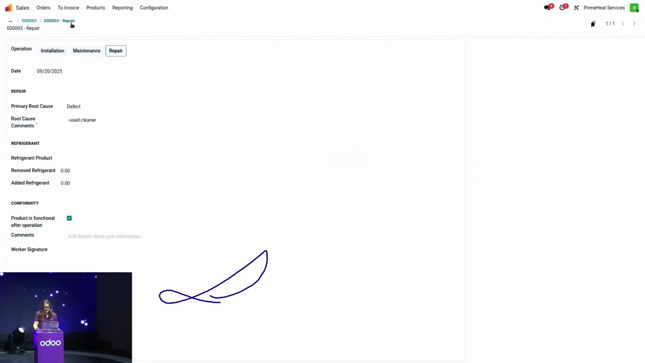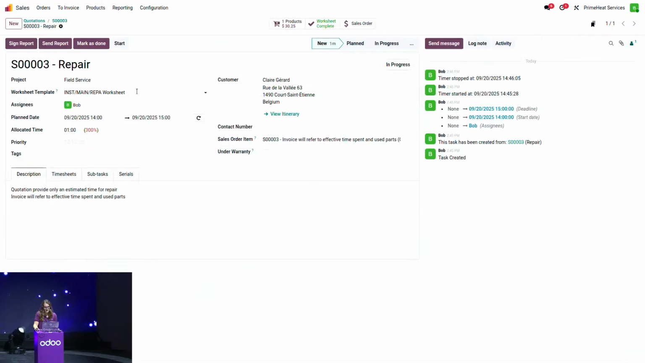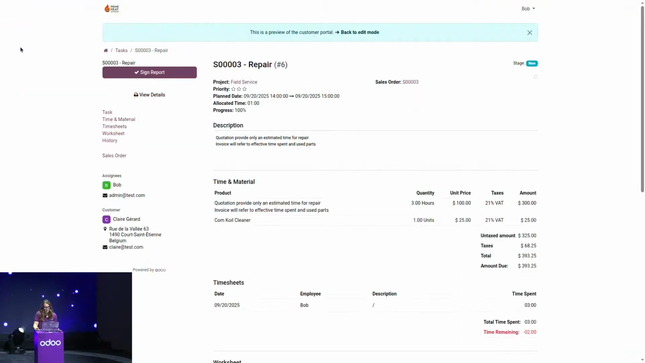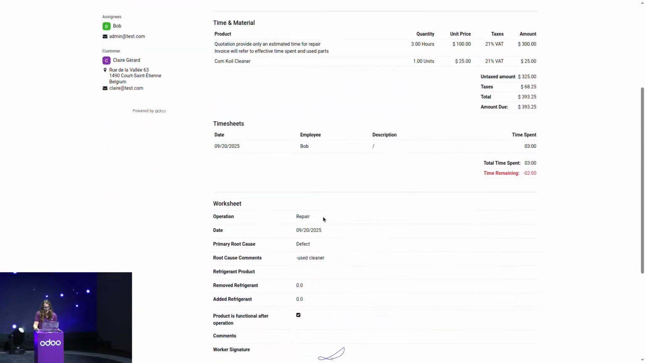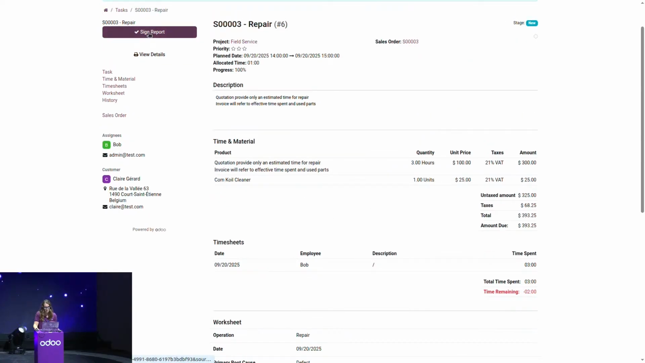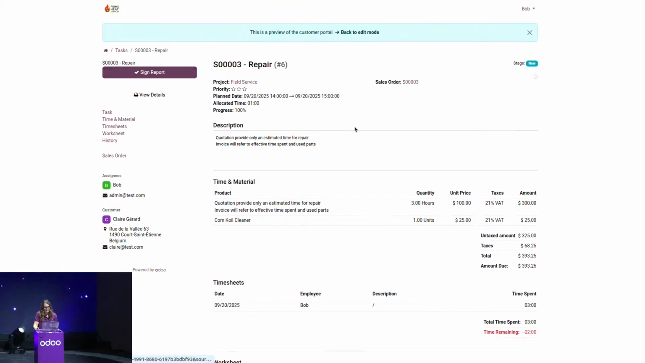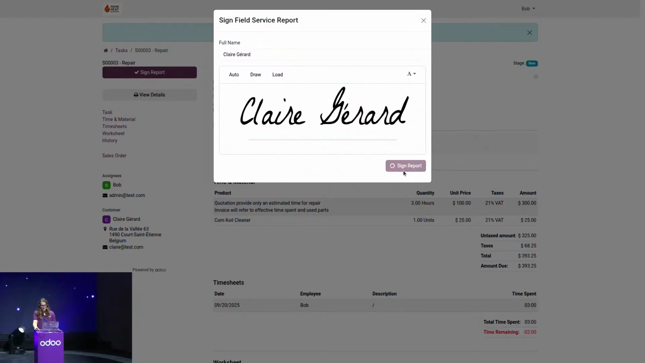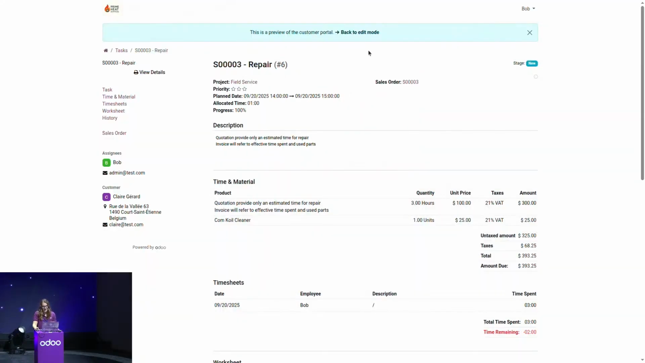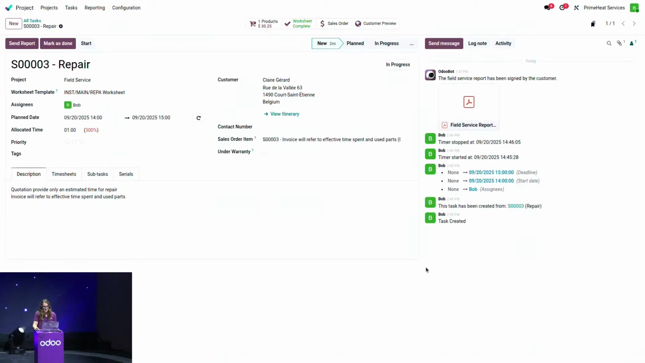When it's done, I will make Claire sign the report. She can again have access to the full recap, and she can decide to sign the report. In this case, we see that we have the unit price that is being displayed here, but if you do not want to display your unit price at the worksheet stage, you can decide to activate the new setting in the project setting called Hide Unit Price, and this will hide the prices that you see here. Claire will sign my quote, and I'm going to go back to my task.